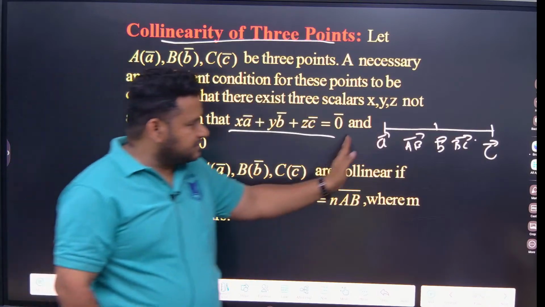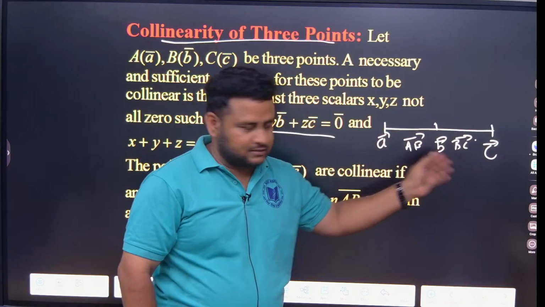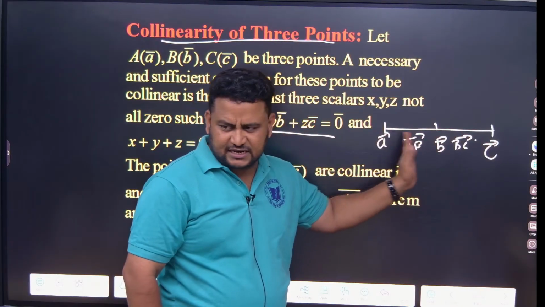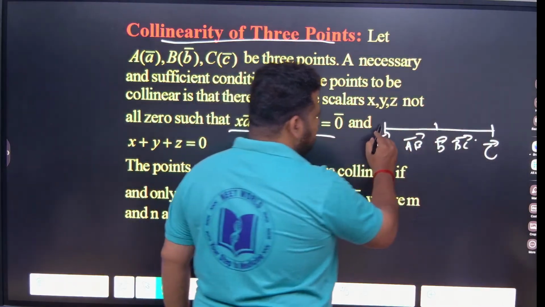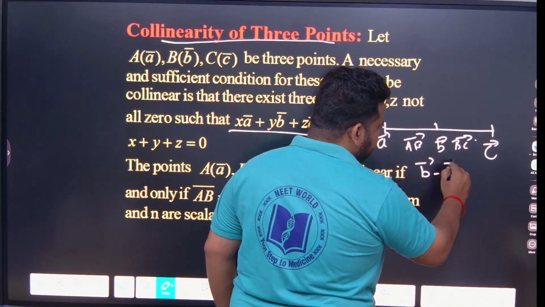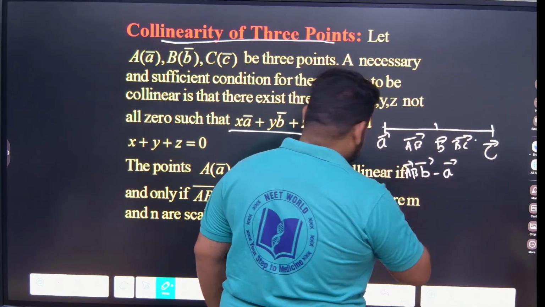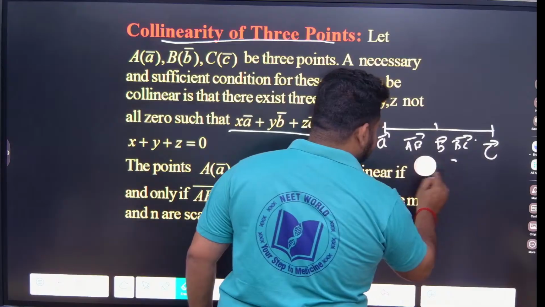Now I have taken 3 points on a line. These are position vector A, position vector B, position vector C. AB and BC represent the direction. If I want to go from A to B, I should write it as B minus A. That is nothing but vector AB, which is B minus A. I already told you how.